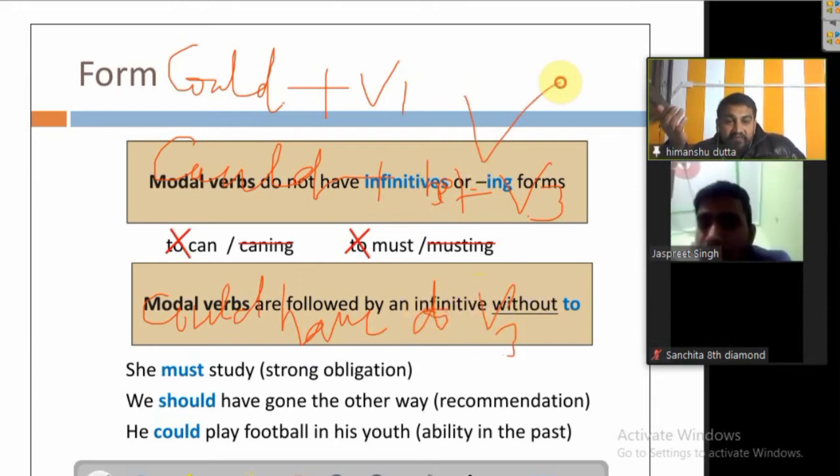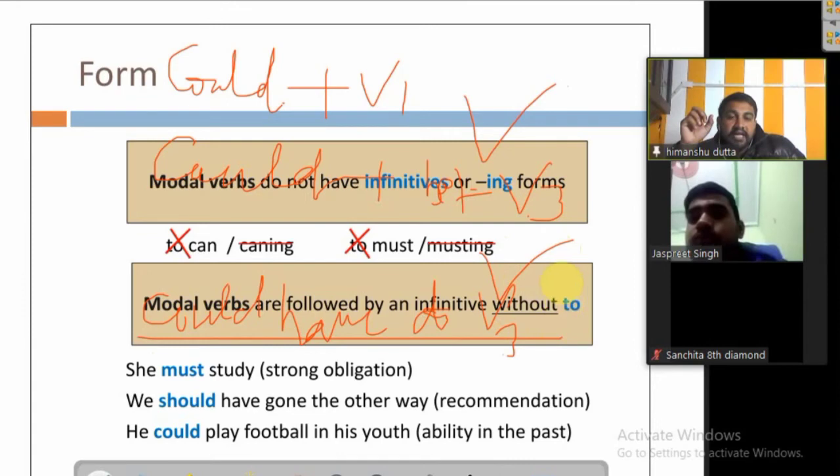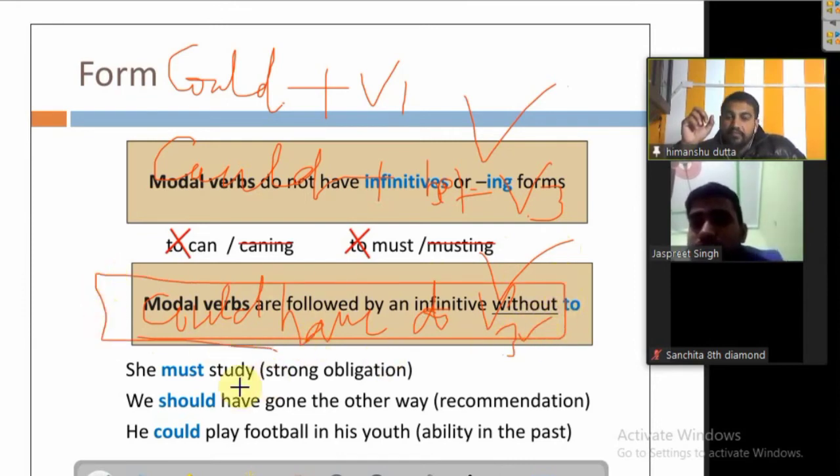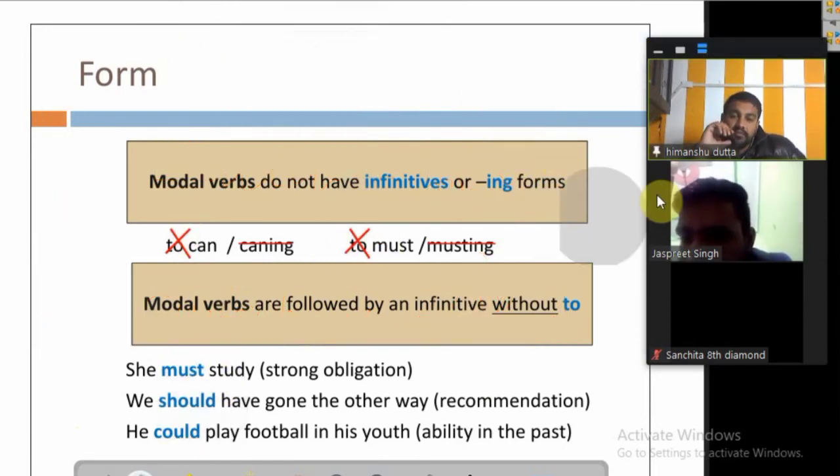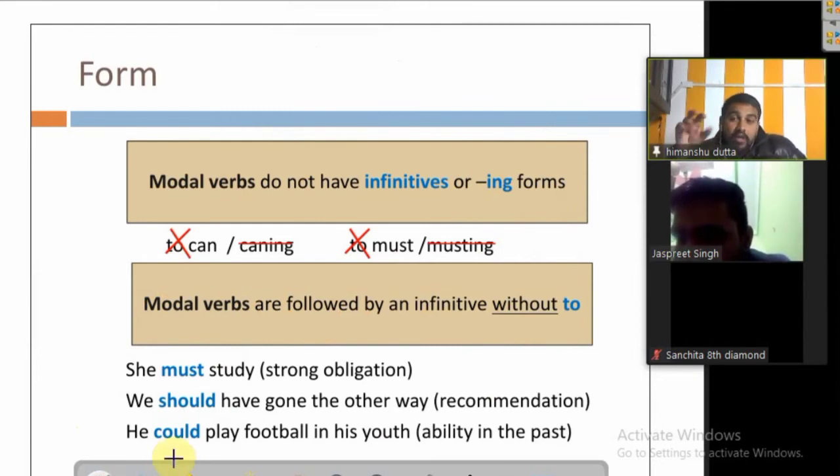In the passive form as well as in the conditional, we use verb's third form. Could have plus verb's third form, conditional perfect. In case of conditional perfect, I was mistaken by that. So this is the use of can, could and all that.